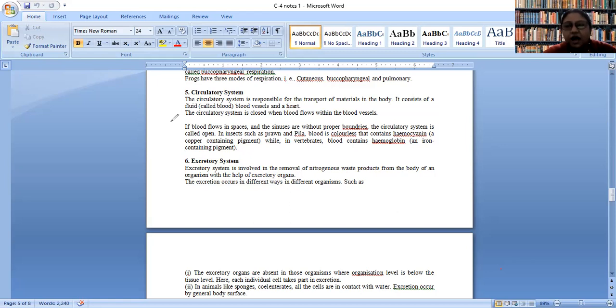Okay. Heart is a pumping organ which is responsible for maintaining the flow of blood. Like in our body, we have a specific flow of blood. You must have noticed that when we are having any kind of physical exercise, the flow increases. Have you noticed? Yes, ma'am.